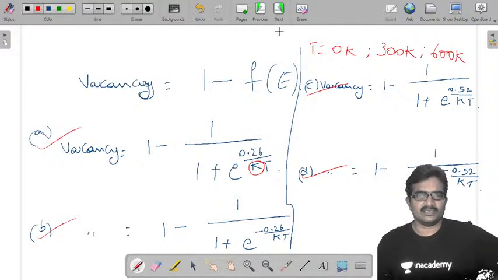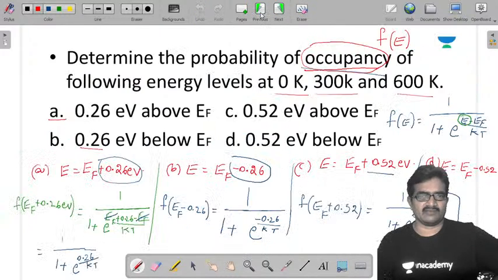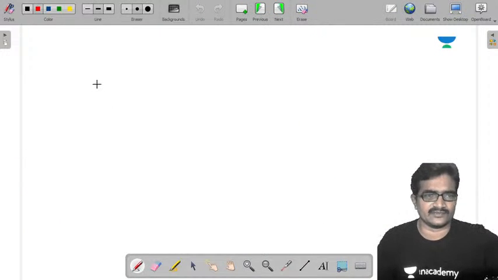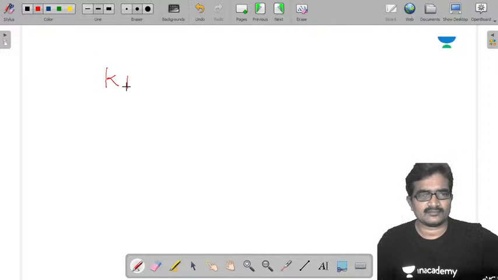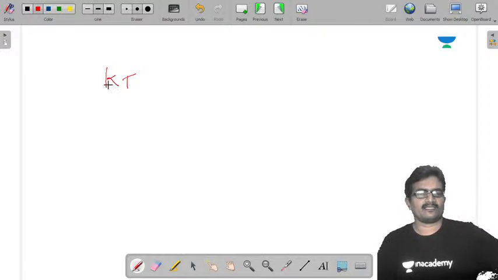And now one more thing, I need to tell you something about the K value. Just take a look at this: the kT value, where K is the Boltzmann constant.